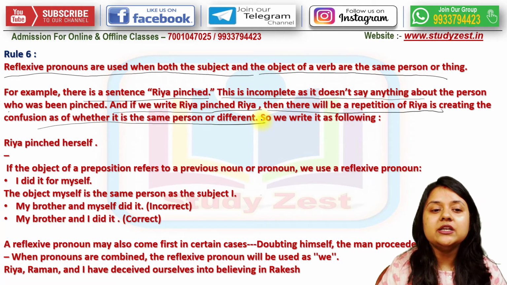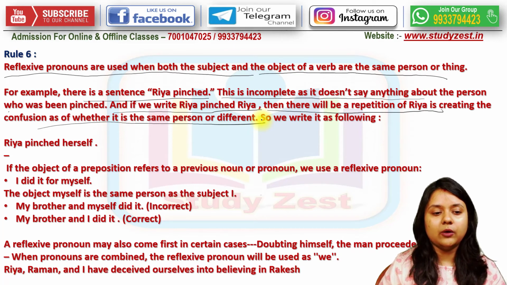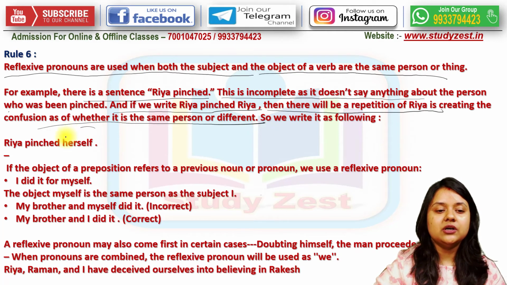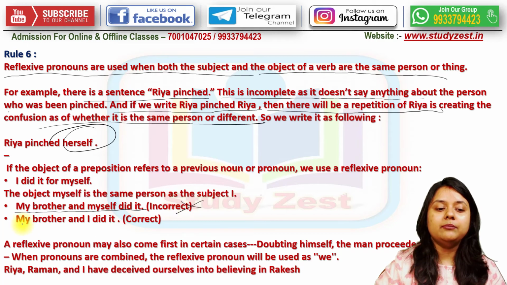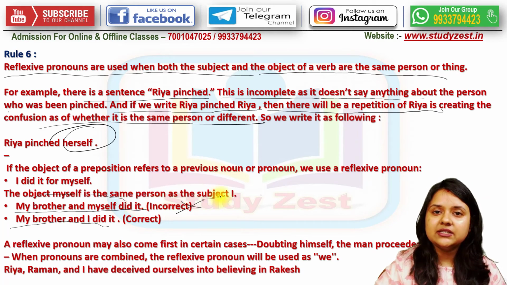So what do we write? We write reflexive pronouns. Ria pinched herself. My brother and myself did it. This is incorrect. My brother and I did it. The object myself is the same person and the subject is I.